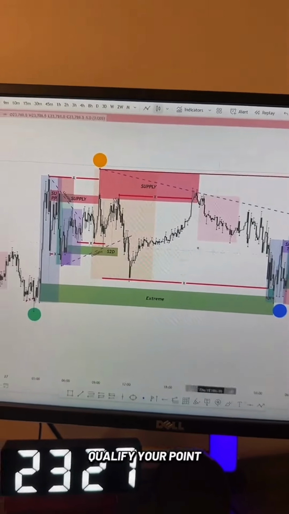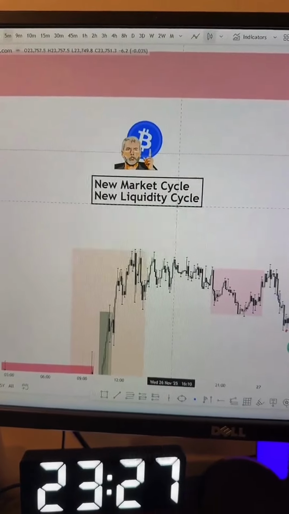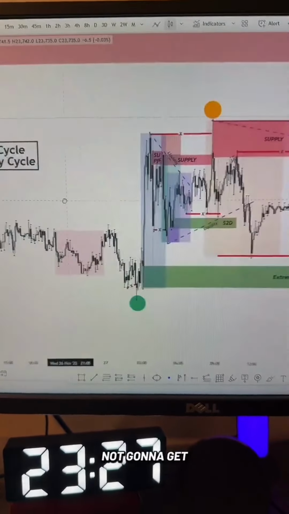In order to qualify your point of interest, you have to understand these two things: a new market structure cycle and a new liquidity cycle. You have to be a big believer in these two things. If not, you're not going to get it. But now let's get into it.